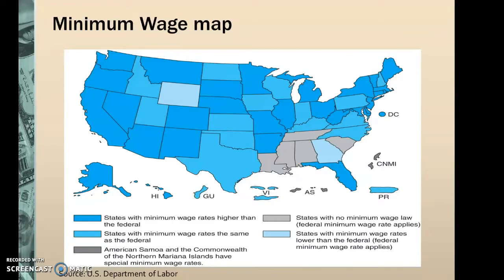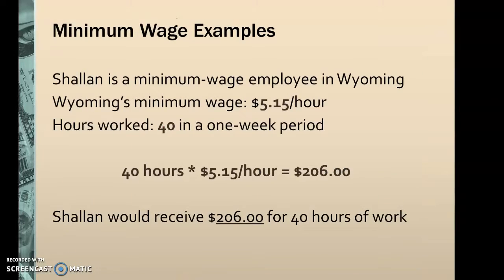States with higher than the federal minimum wage, which is that $7.25. As you notice, a bulk of it is on the West Coast. The cost of living is a lot more. And surprisingly, the state of Minnesota and the state of Illinois also have higher minimum wages than the federal wage.